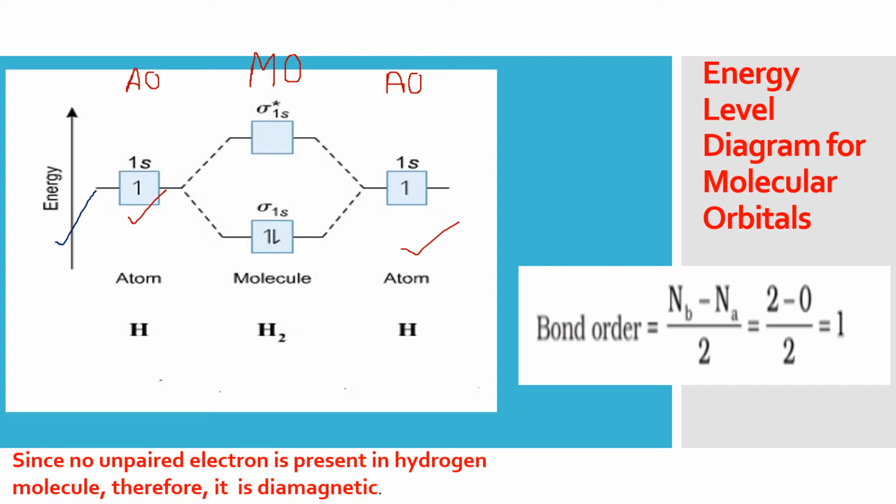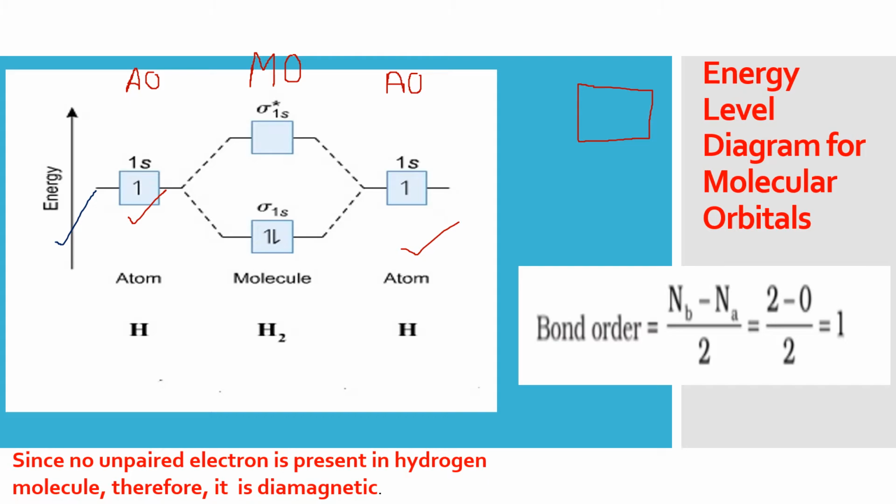So it's better to clarify and use full forms, avoiding short forms. Even if you're using a short form somewhere, specify on one side what AOs and MOs are. Then you have two electrons, 1s1 and 1s1, one from each.